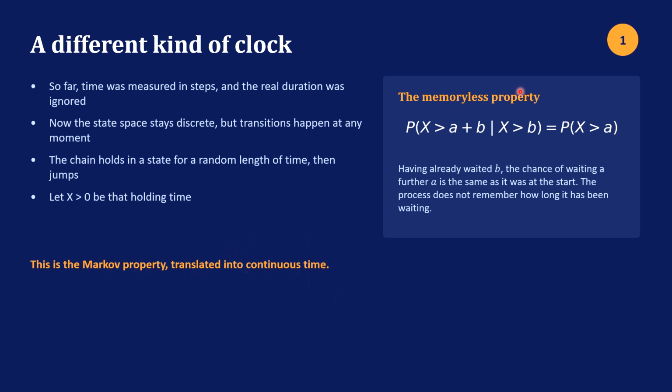It has no memory, and it's saying the probability of having already waited b, the chance of waiting a further a, in other words, a plus b, is the same as it was at the start. So take a look at this because we're going to use this to prove the statement about the holding times. Okay, let's proceed to the next slide.